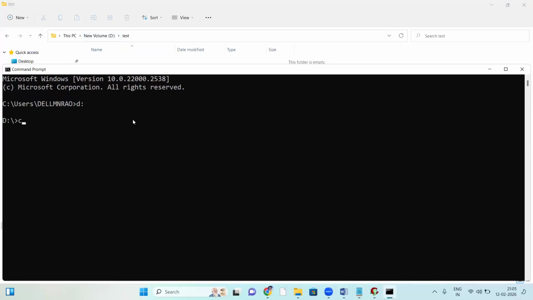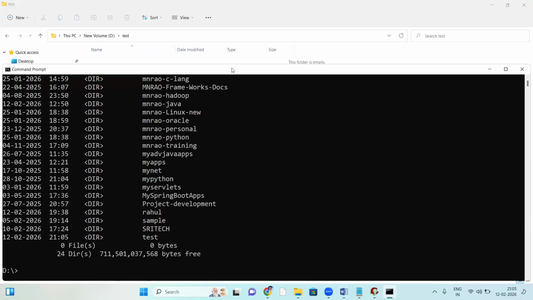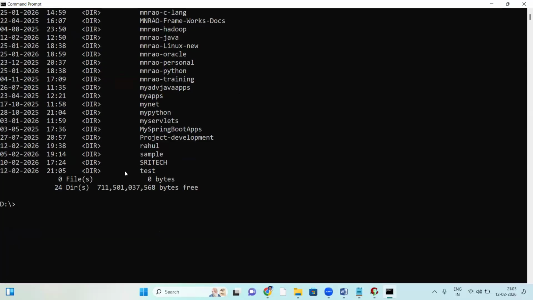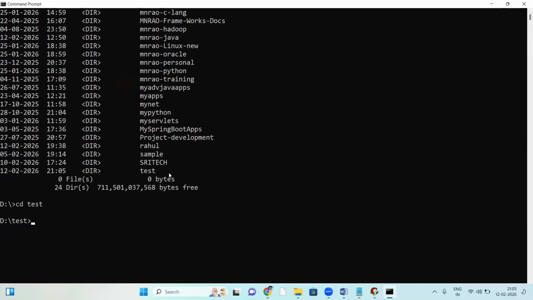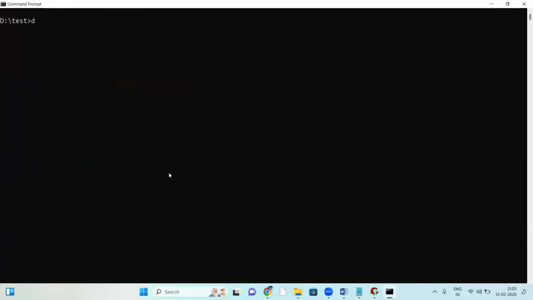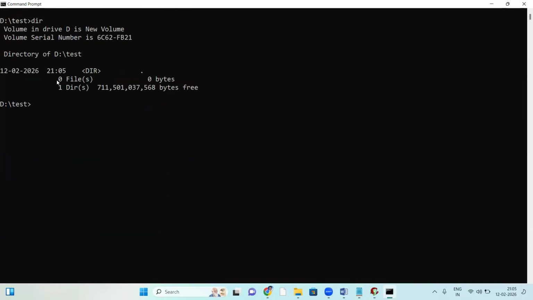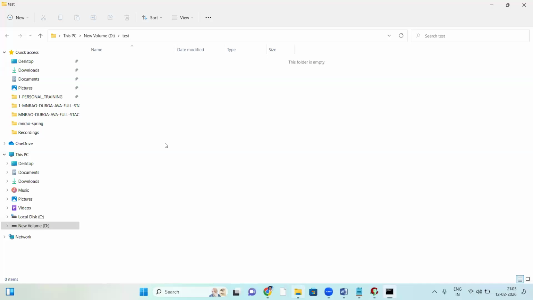CLS clears the screen. DIR to check it. Now go to the test directory with CD, change directory. DIR shows 0 files, so the test folder is empty.